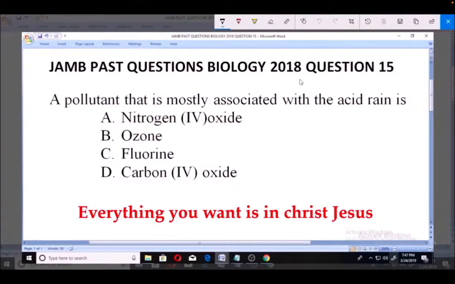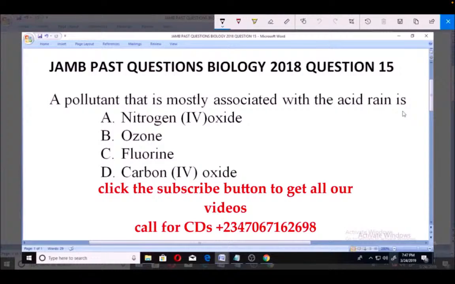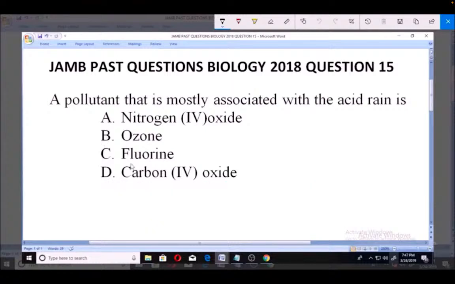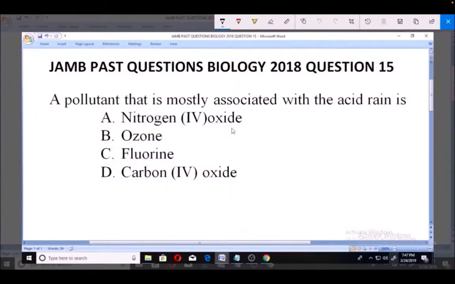Question number 15. A pollutant that is mostly associated with acid rain is A. Nitrogen 4 oxide, B. Ozone, C. Fluorine, D. Carbon 4 oxide. Now, whenever you hear about acid rain, your mind should always go to nitrogen 4 oxide.